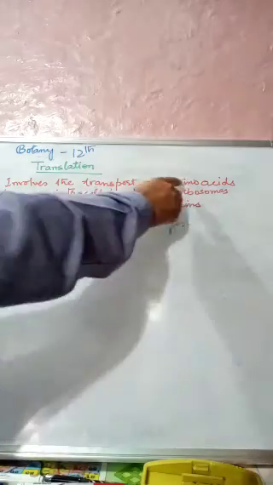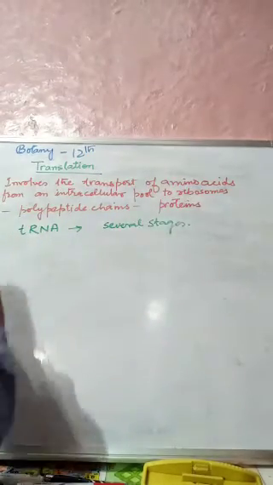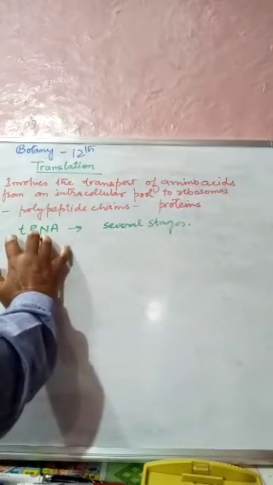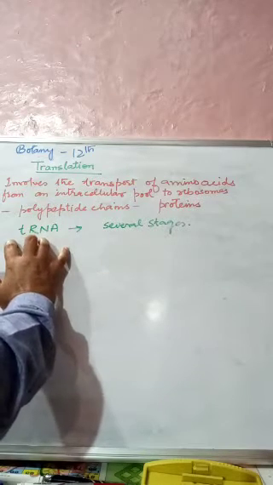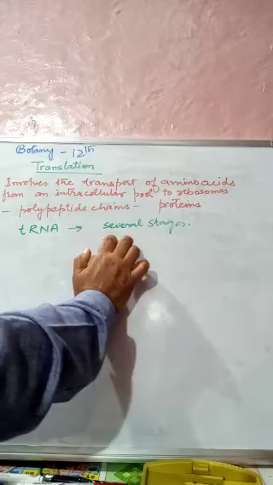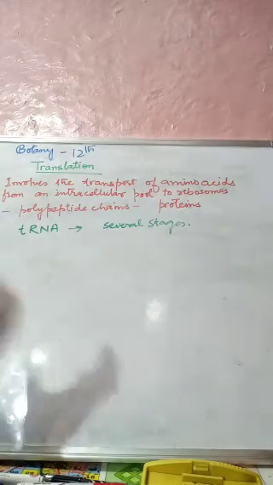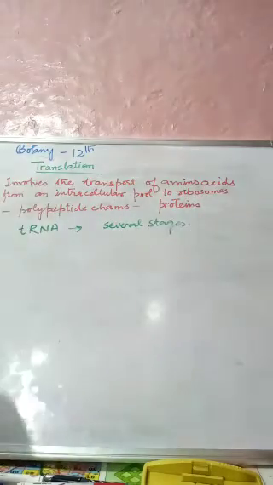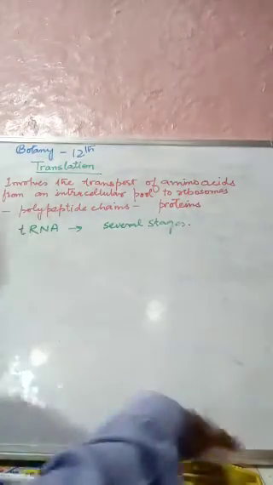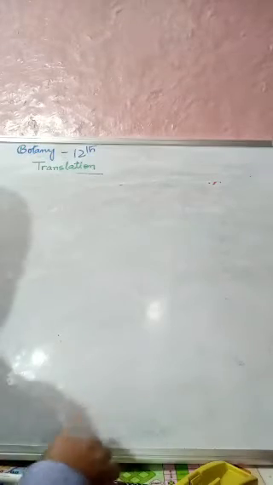The transfer of these amino acids to the surface of ribosomes is accomplished by the tRNA, which we can simply call transfer RNA, and it occurs in several stages. Now what are the major steps involved in the process of translation?